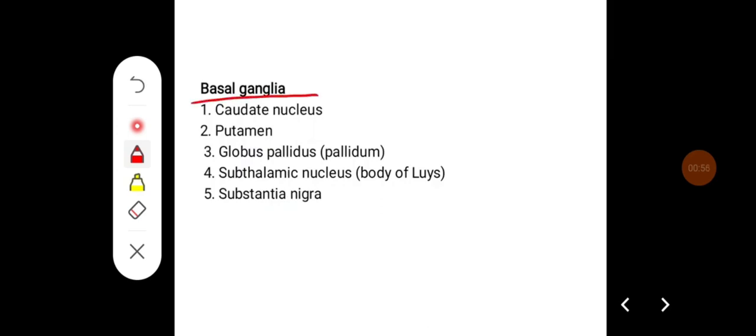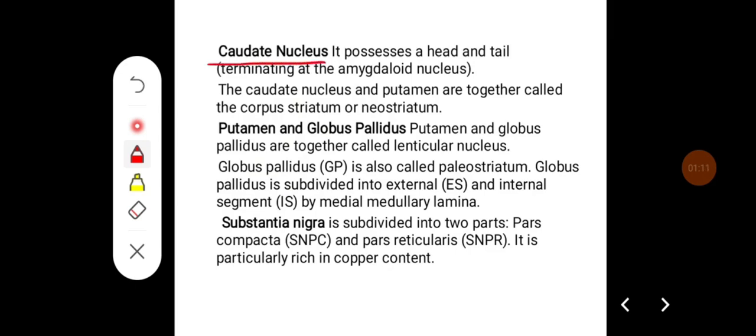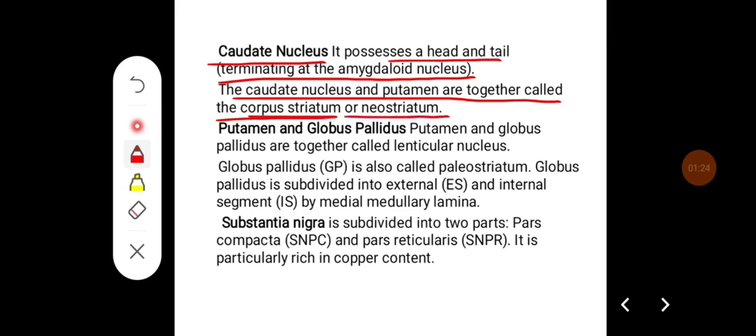Basal ganglia includes different nuclei which are caudate nucleus, putamen, globus pallidus, subthalamic nucleus, also body of Luys, and substantia nigra. Caudate nucleus possesses a head and a tail which is terminating at the amygdaloid nucleus. The caudate nucleus and putamen together are called corpus striatum or neostriatum, that is the newer part of the basal ganglia.